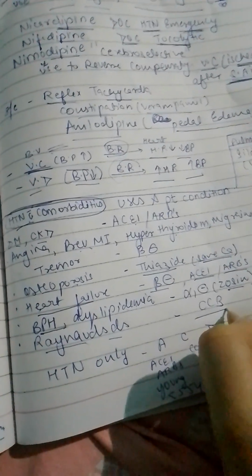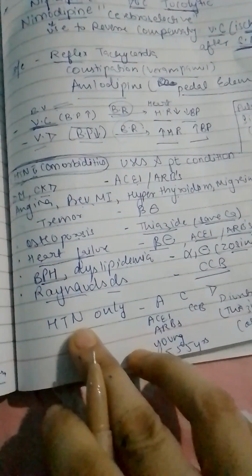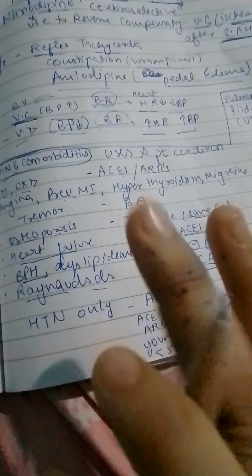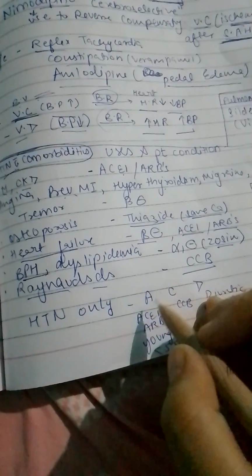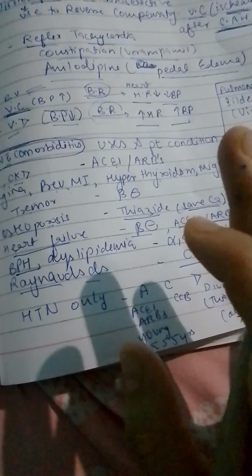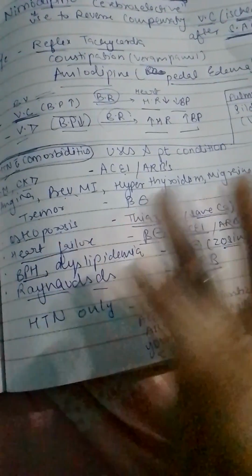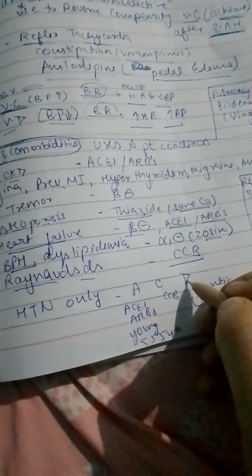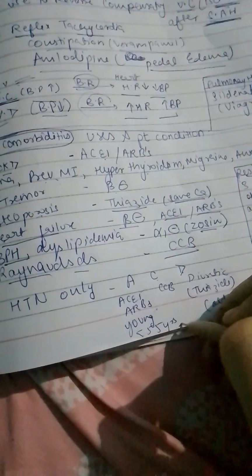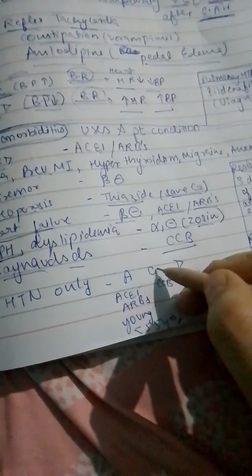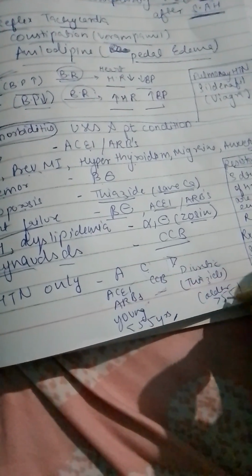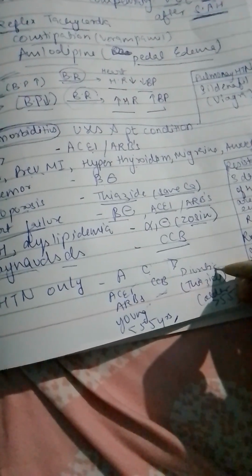Suppose the patient presents only with hypertension, no comorbidities, then we're going to use A, B, C, D. Yeah, you are right, but B we will not use in hypertension without comorbidities. We'll just use A, C, D. ACE inhibitor, ARB is usually used for young patients less than 55 years, whereas C means calcium channel blocker. D is diuretic, which we use when the patient is older than 55. Thiazide diuretics we use.